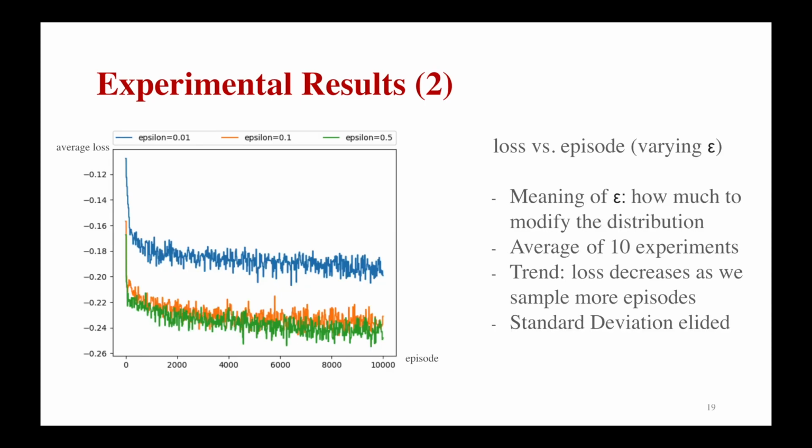We also compare the effects of choosing epsilon in the same setting, which determines how much to modify the distribution every time. In general, the loss is smaller when we have a bigger epsilon, meaning a better result when modifying the distribution with a bigger step. But there is no significant improvement after epsilon already reaches a big value such as 0.1.